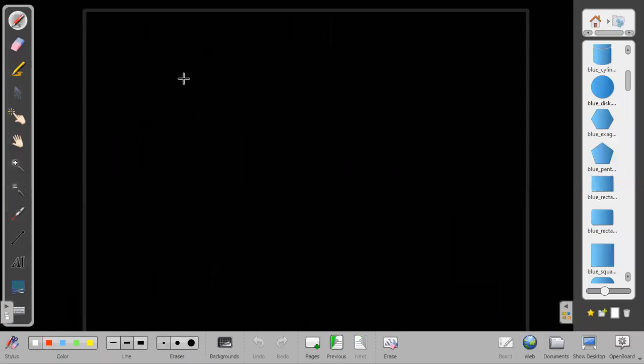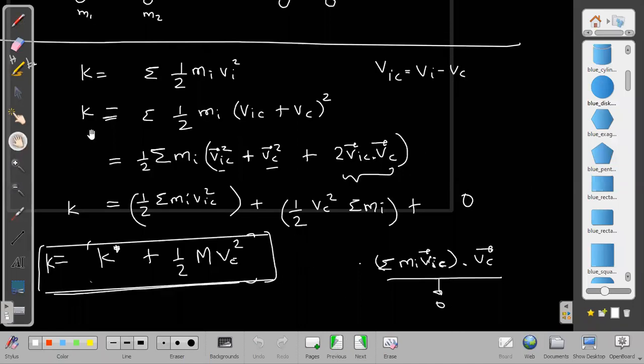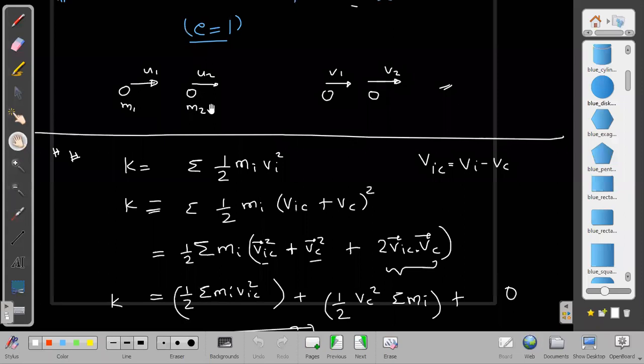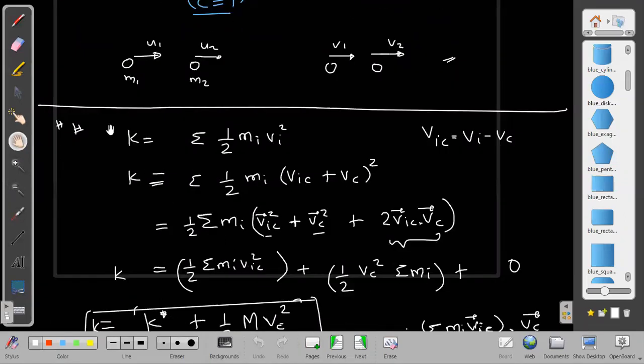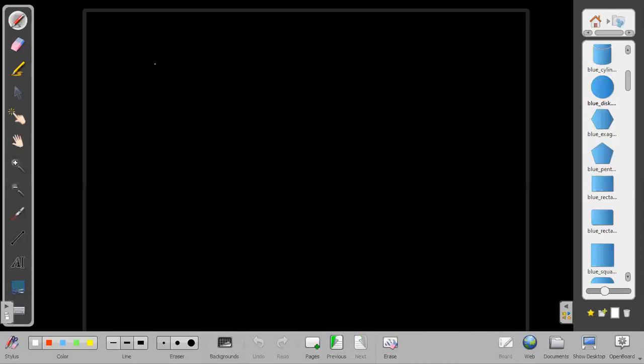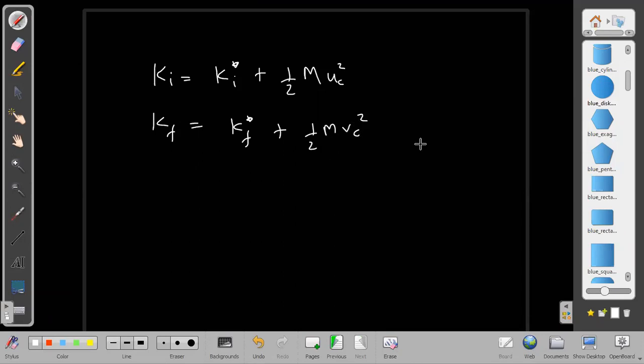Next, come back to the same problem again. I want to tell you how I can utilize this relation to answer it very fast. I have split into two terms. So I write the initial kinetic energy is equal to the initial kinetic energy in the center of mass frame plus half M UCM square, and the final kinetic energy is equal to the final kinetic energy in the center of mass frame plus half M VCM square. But we know that UCM is equal to VCM.